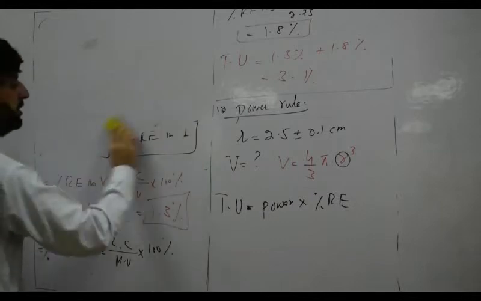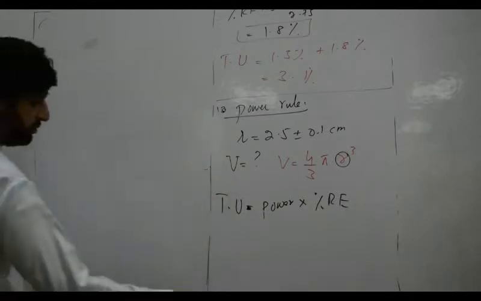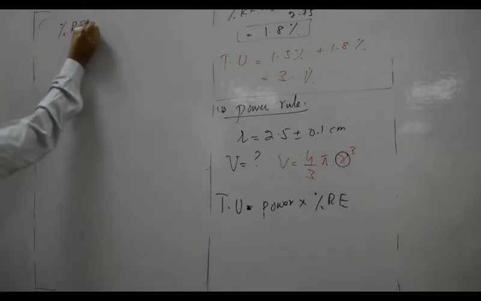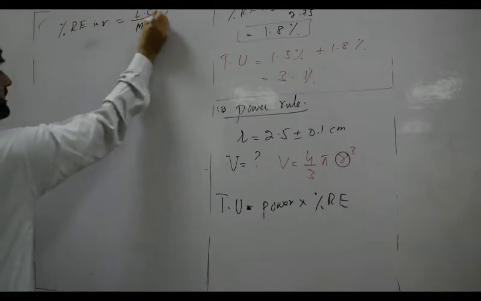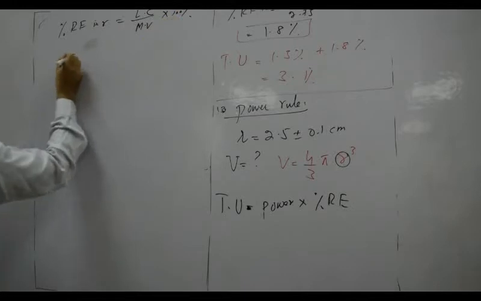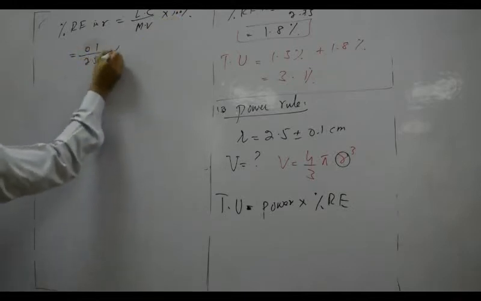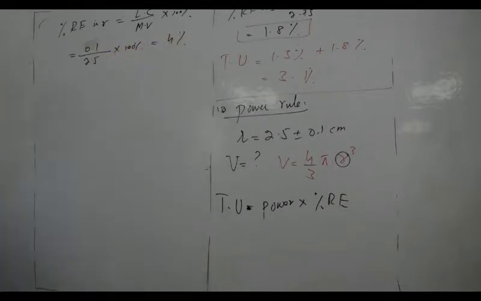So we want to find the total uncertainty in the volume of the sphere. First we have to find the percentage error in radius. The formula is least count divided by measured value multiplied by 100%. What is the least count? The least count is 0.1 centimeter. What is the measured value? That is 2.5 multiplied by 100%. So the answer is 4%. 4% is the percentage error in radius.